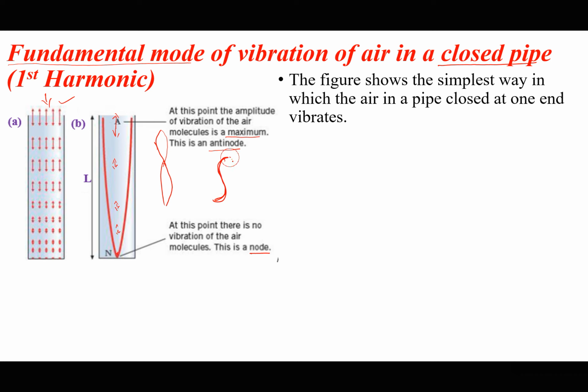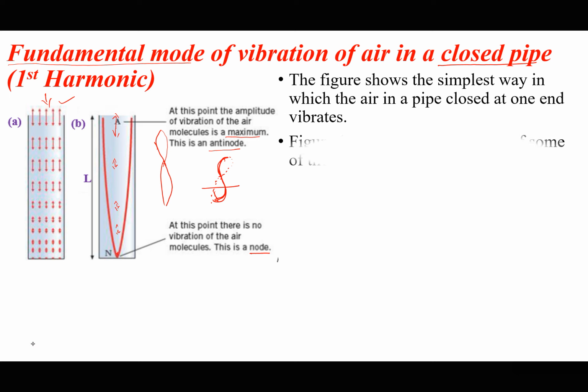Now if I put an envelope on the other side, then I cut off a quarter, so this is a quarter of a cycle. This is a representation of a quarter of a cycle. So the figure shows the simplest way in which the air in a pipe closed at one end vibrates, the simplest mode of vibration.